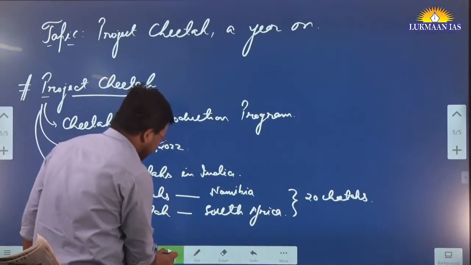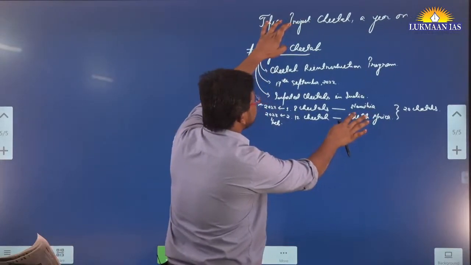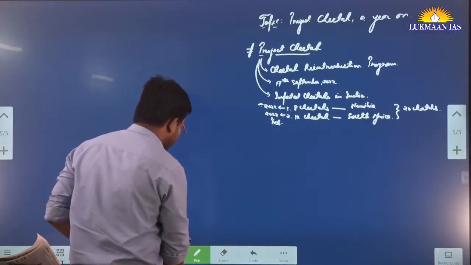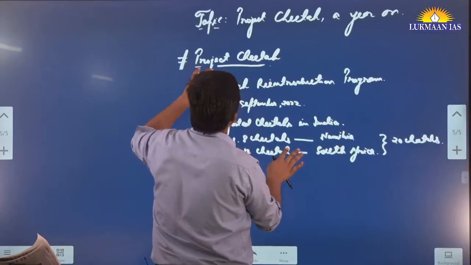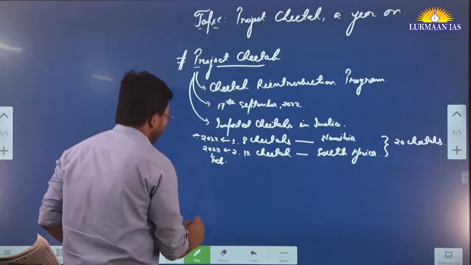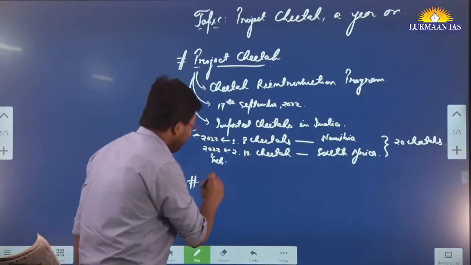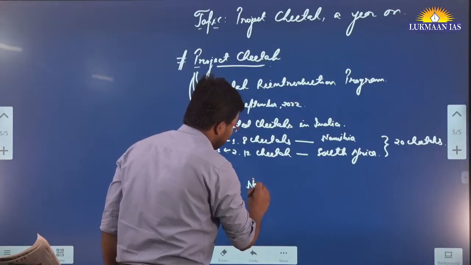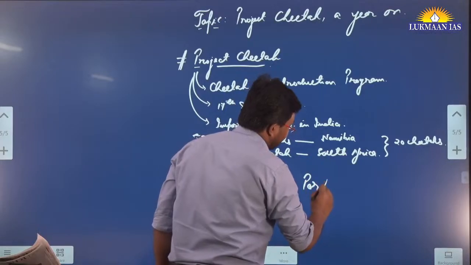After bringing these cheetahs from Africa, Namibia and South Africa both being African countries, we reintroduced them in a national park known as Kuno National Park.